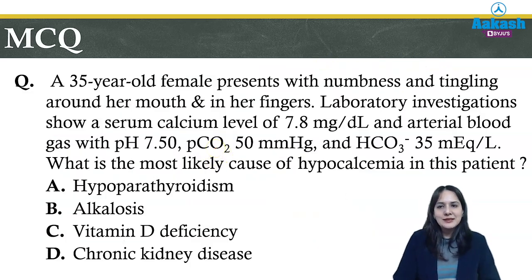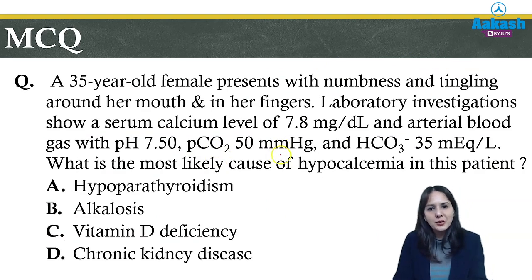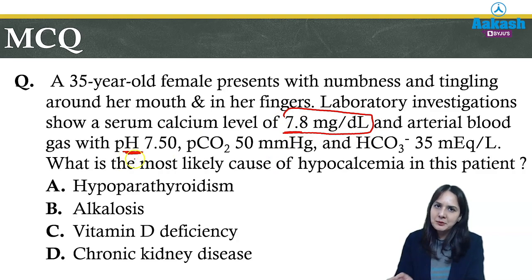So the next question is, a 35-year-old female presents with numbness and tingling around her mouth and in her fingers. Lab investigation shows serum calcium level of 7.8, so it is less than normal. And ABG shows pH 7.5. So what is the normal pH? It is 7.35 to 7.45. So 7.5 means it is a case of alkalosis.